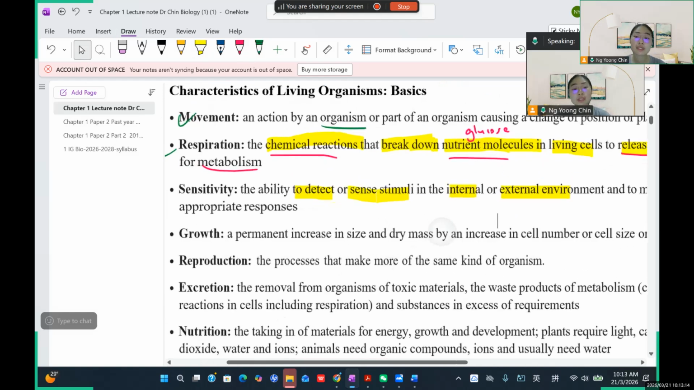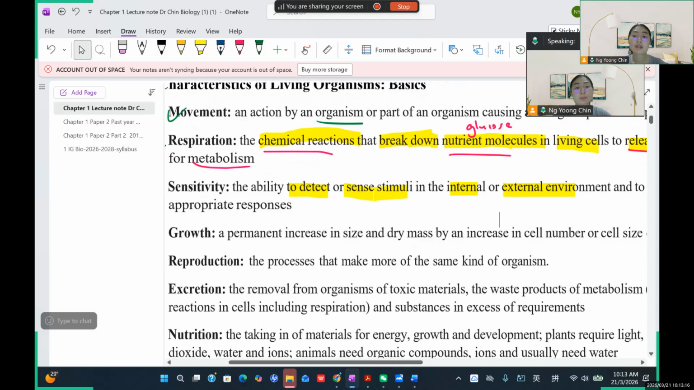So what is meant by stimuli? For example, your body can sense the change in temperature. It can feel cold or hot. When you feel hot, you will tend to turn on the air con. When you feel cold, you will tend to stay in the house and make yourself warmer. So this is called stimuli. Or sometimes you feel pain. Pain is also a kind of stimuli.